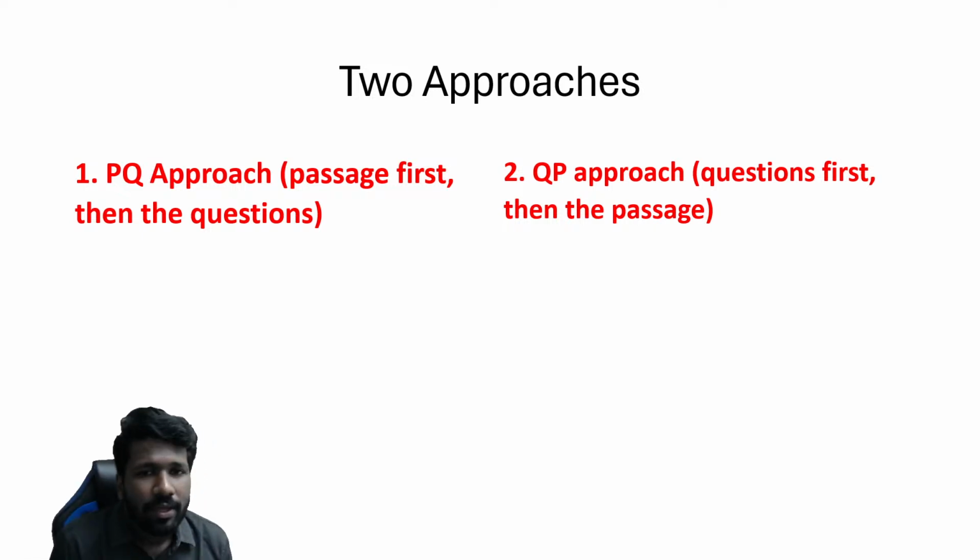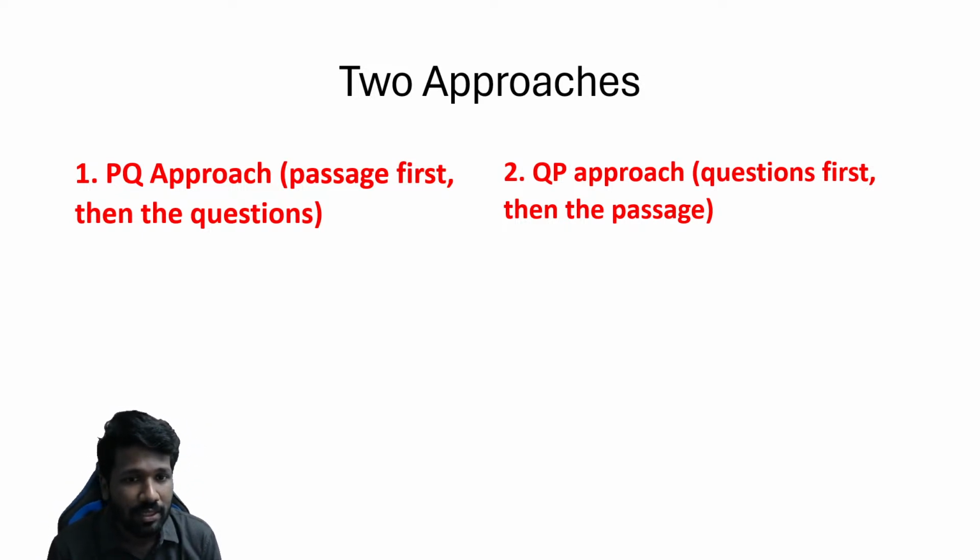And also, normally comprehension questions can be done in 2 ways. One is passage first and then question approach. Second is question first and then passage approach. So if the passage is lengthy, it is better to go for the question-first approach.